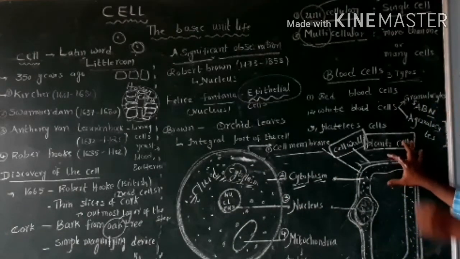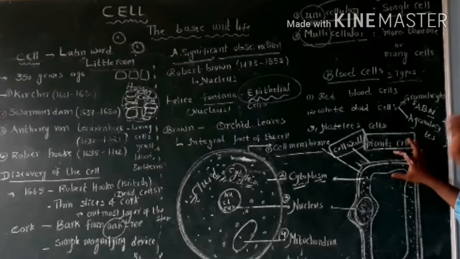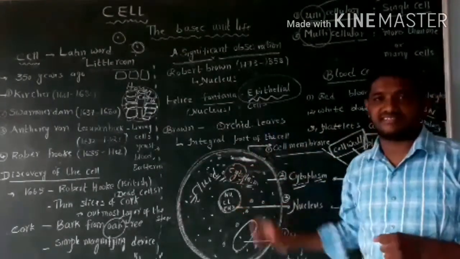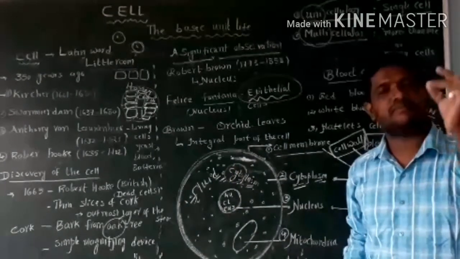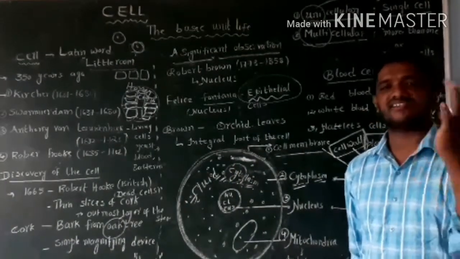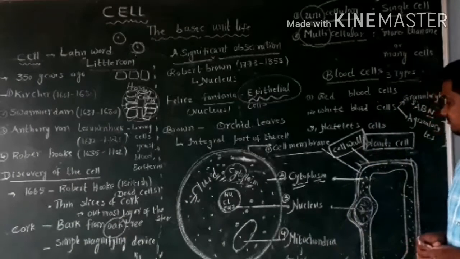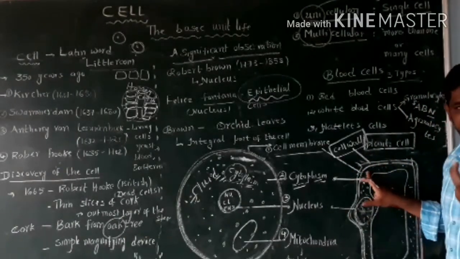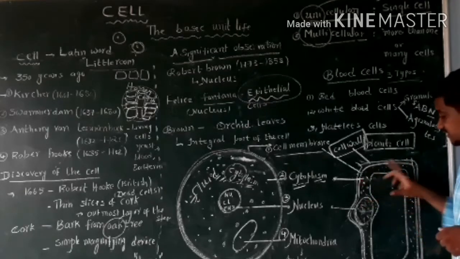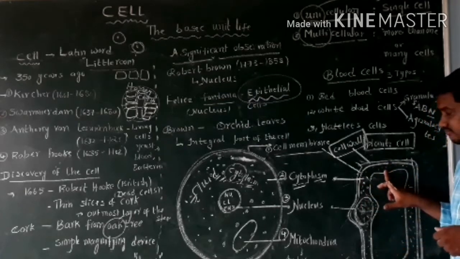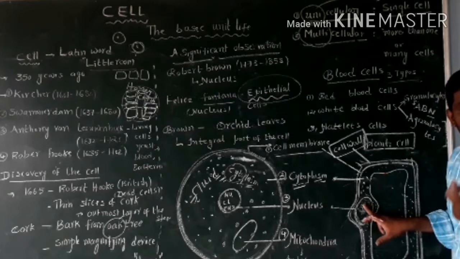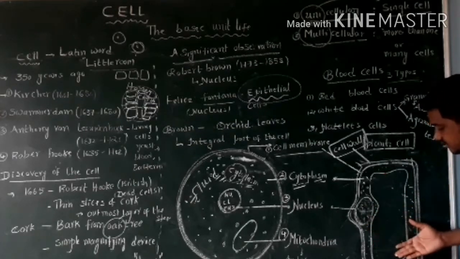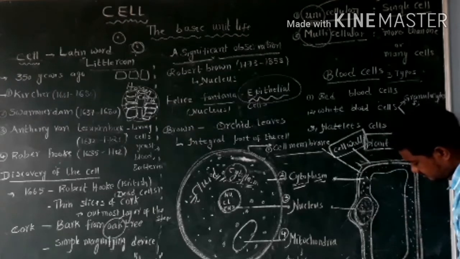Cell wall is a special feature of plant cells. Cell wall is not present in animal cells. This is a special characteristic. Cell wall is the outermost layer. The second layer is the cell membrane, which is common. It is surrounded by cytoplasm. Next, the integral part of the cell is called the nucleus, common. This cell also contains mitochondria.